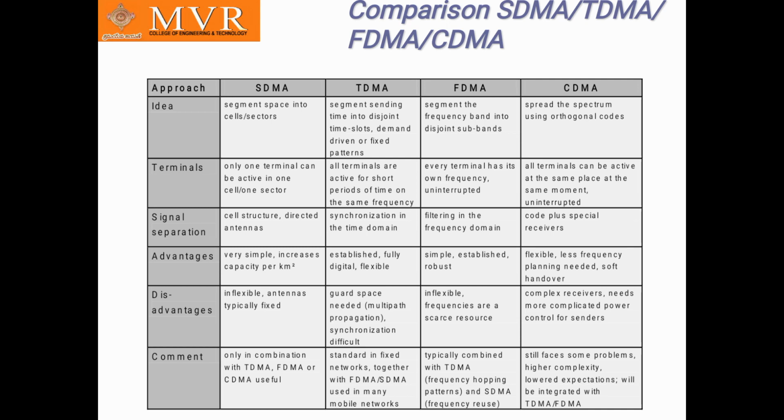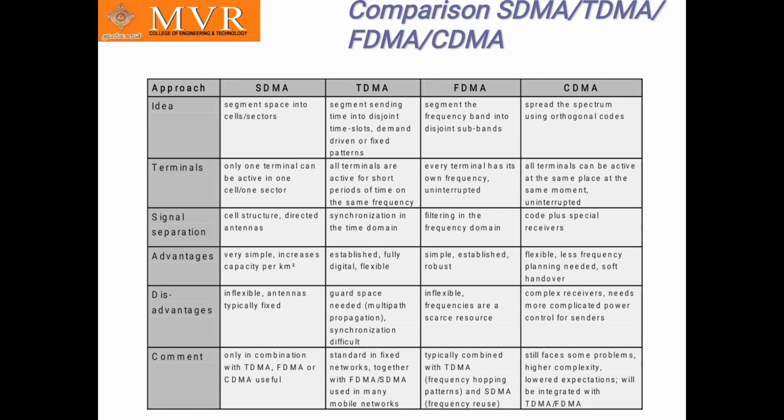The idea of SDMA is to segment space into cells or sectors. The idea of TDMA is to segment sending time into disjoint time slots, demand driven or fixed patterns. The idea of FDMA is to segment the frequency band into disjoint subbands, and the idea of CDMA is to spread the spectrum using orthogonal codes.